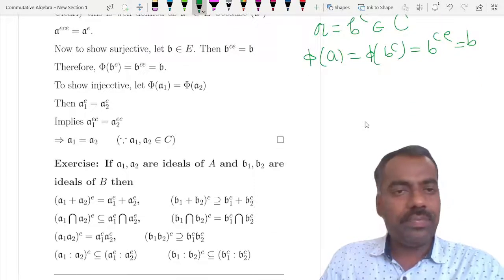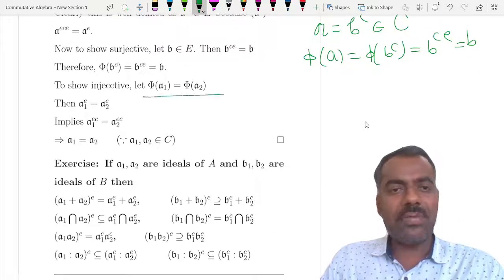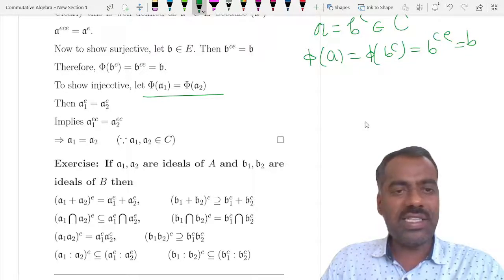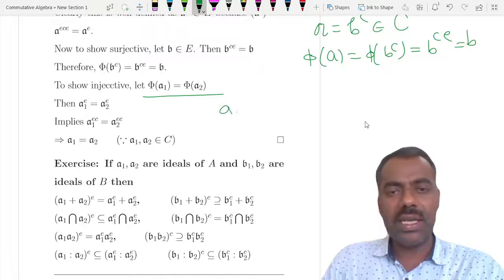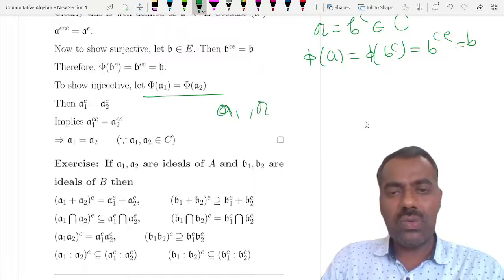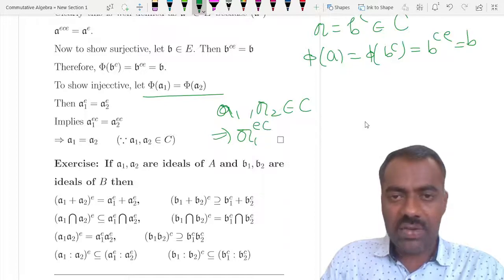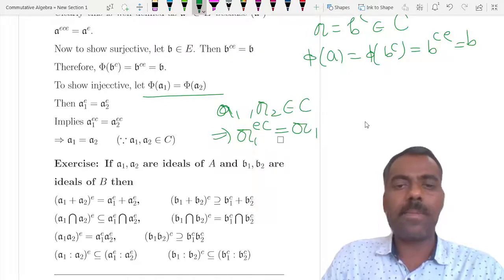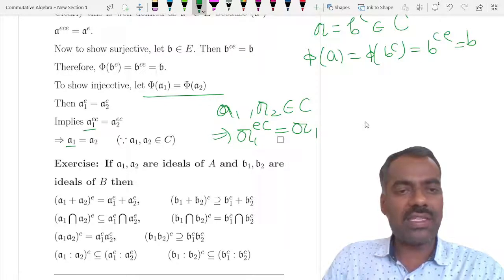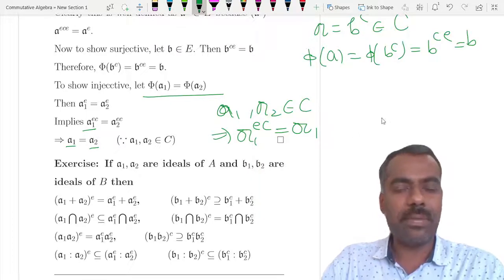Now, injective is not difficult. Suppose phi of A1 is equal to phi of A2, but how is phi defined? A1E is the same as A2E. So you take contractions, so A1EC is equal to A2EC. Now the fact that A1 and A2 are in C means that when you extend and then contract A1, it is the same as A1. So this is the same as A1 and this is the same as A2. It shows that there is a bijection.